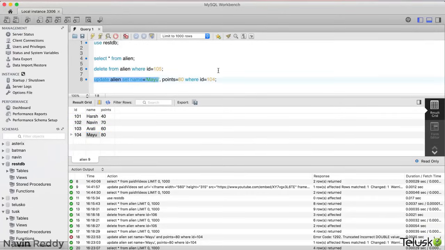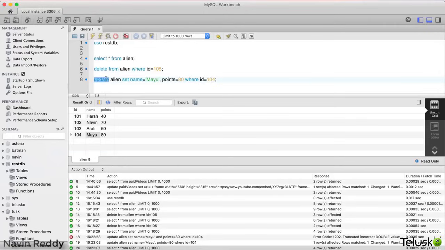So can we achieve this too with the help of RESTful services? I mean, a client will send a delete request, a client may send an update request. How can we do that? Now, if you remember, GET is very simple. If you want to fetch data, of course, you will be using GET. If you want to create a new resource on the server, you will be using a POST request.